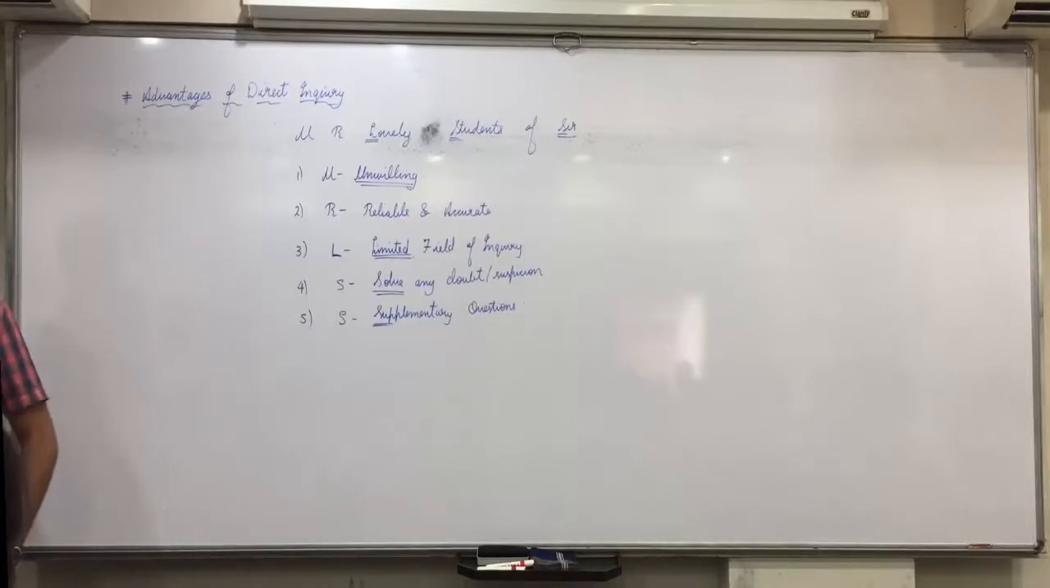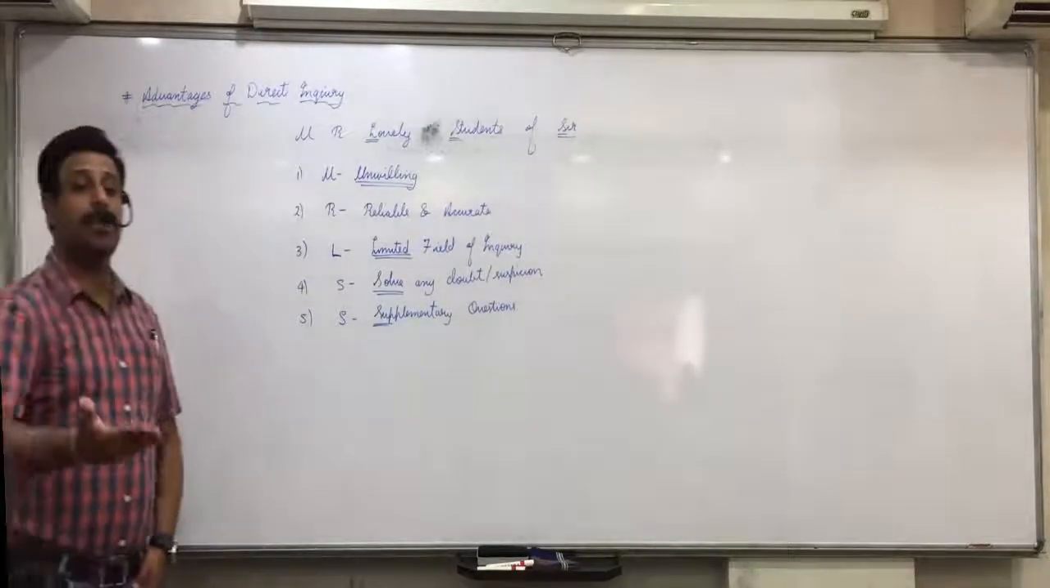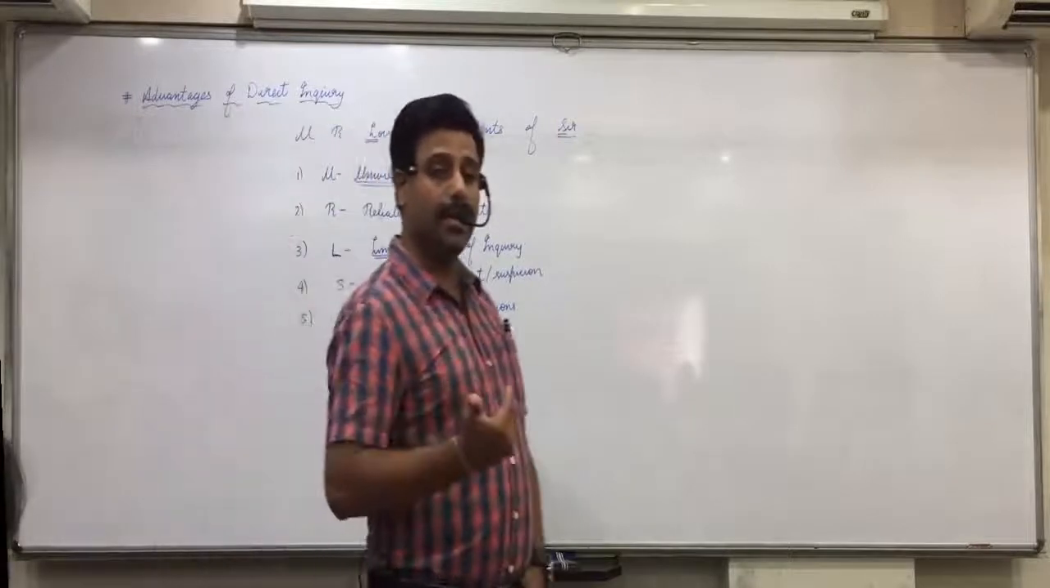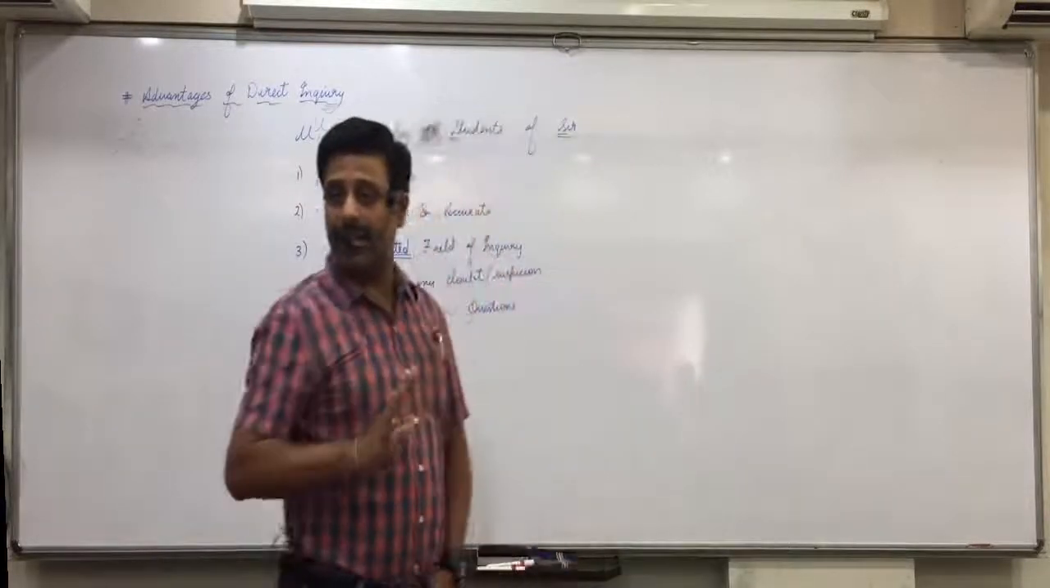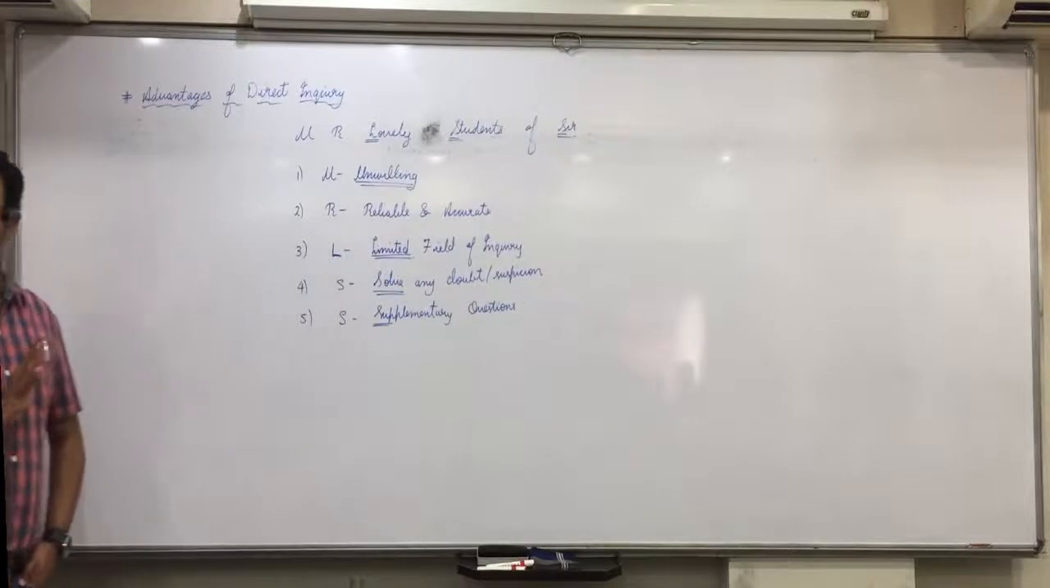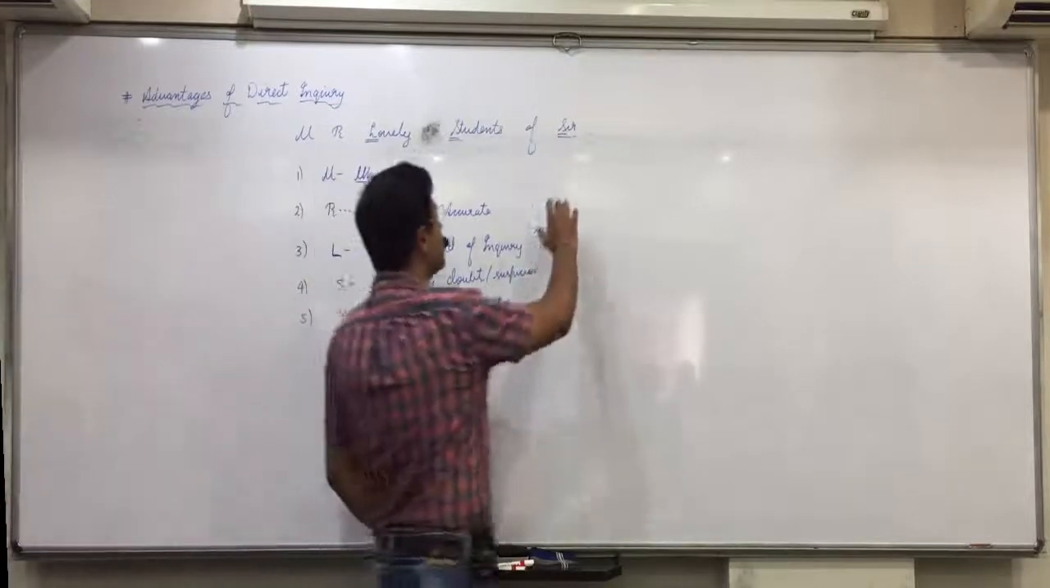Then S, solve any doubt or suspicion. So the enumerator can solve any doubt or suspicion arising during the course of inquiry and still get the information. And last, S stands for supplementary questions. If the respondents are not able to understand, you can ask supplementary questions and still get the information. Any confusions with that? No, sir. Should I ask you again? Close your textbooks.